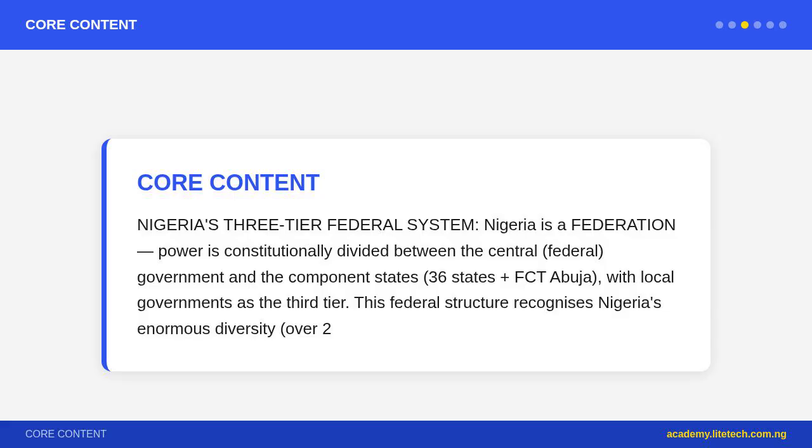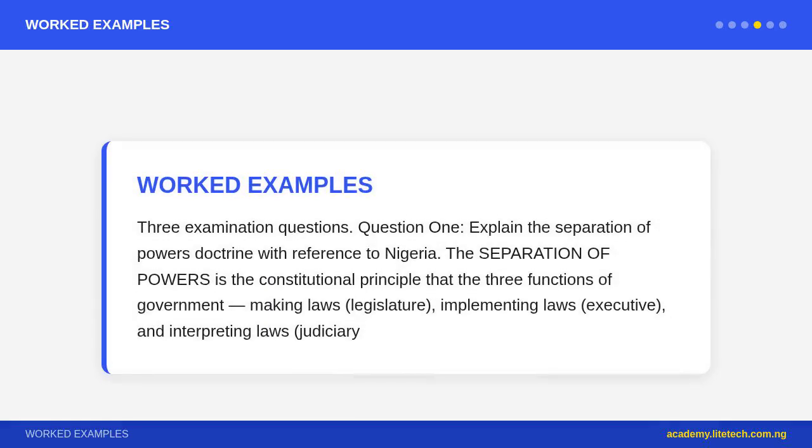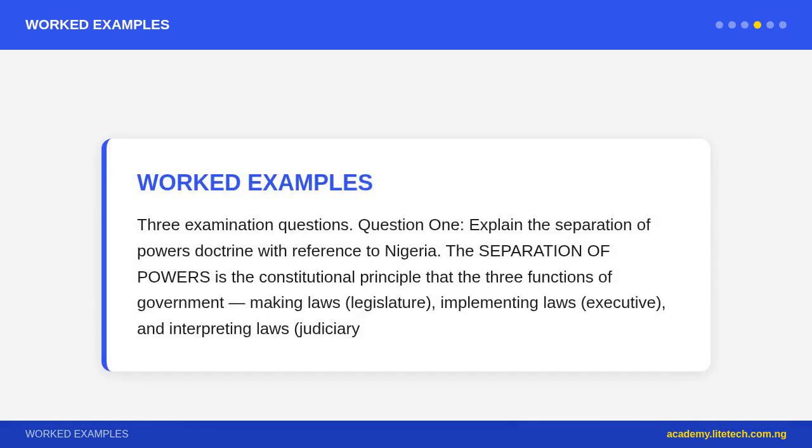The LGA crisis: Nigerian local governments are famously weak and poorly funded. Most LGA revenues come from the Federal Accounts Allocation Committee, FAAC, rather than local taxes. Many LGAs are seen as outposts of state governments rather than independent governing bodies, a persistent governance problem.